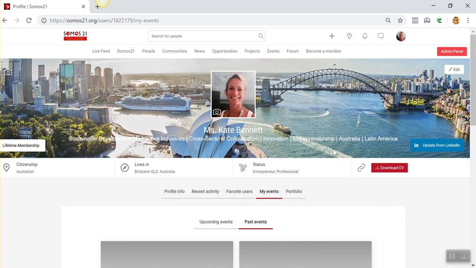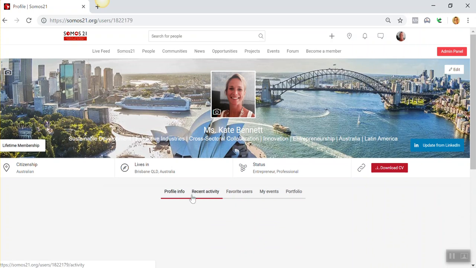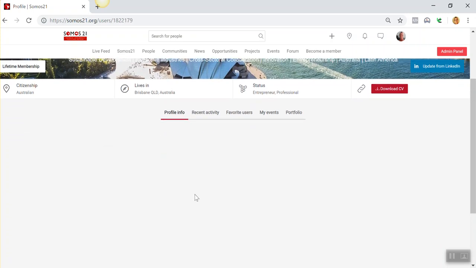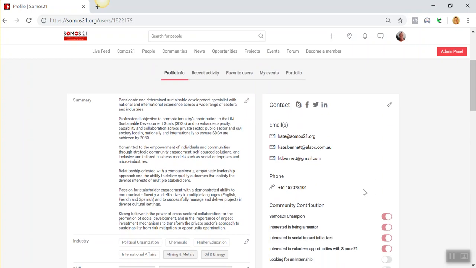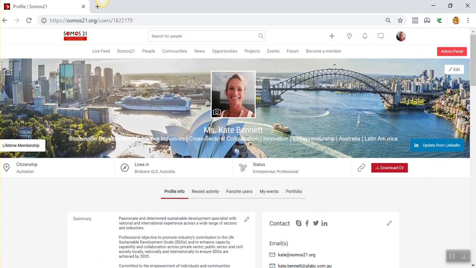Okay, so that's about it for the setup. The most important thing, as I said, is just that you work through your profile info and you go through every section and really make sure that all of the data that is in there, click on all these pencils, and make sure that you are as clearly defined in your head in terms of the exact experiences or industries or skills that you want to be found for, and plot them in. You don't need to constantly be updating this. Once that information's in, people will be able to find you quickly and easily. So let's stop there for now and move on to the next video.